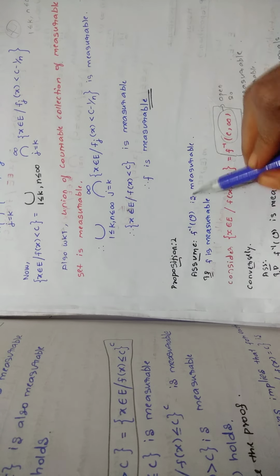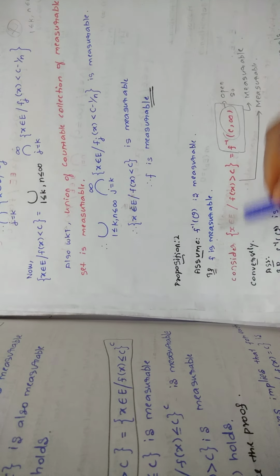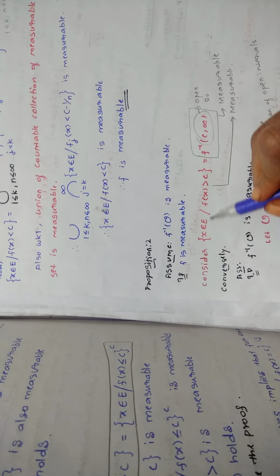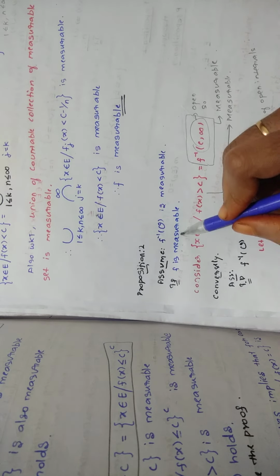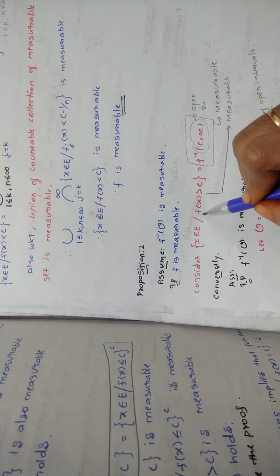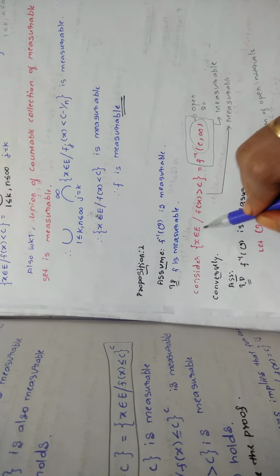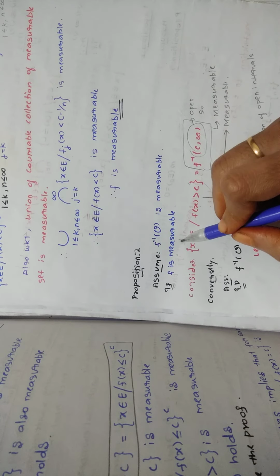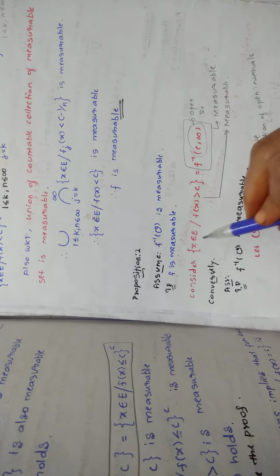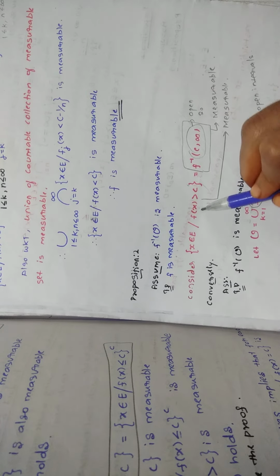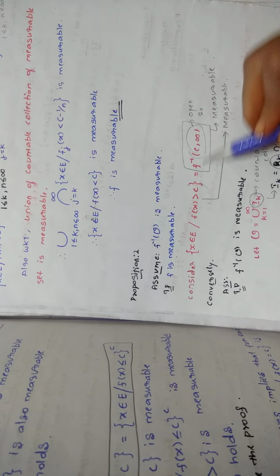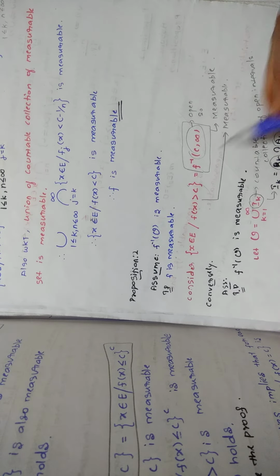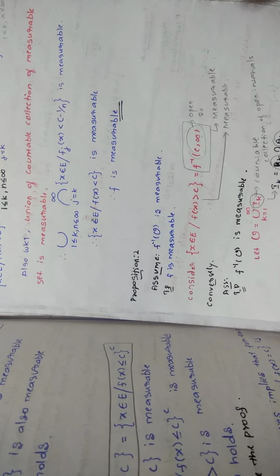So assume f inverse of script O is measurable. To prove f is measurable, you know that from the first proposition, if you prove that the set of x belongs to E such that f of x is greater than C is measurable, then you can directly say f is measurable. So you are considering the set of x belongs to E such that f of x greater than C, which is equal to f inverse of C comma infinity. That is how you are considering it.